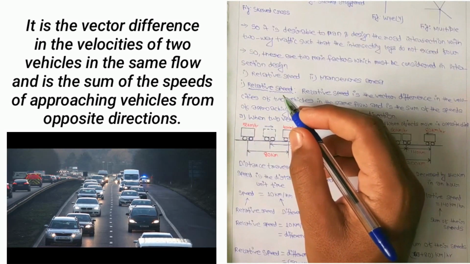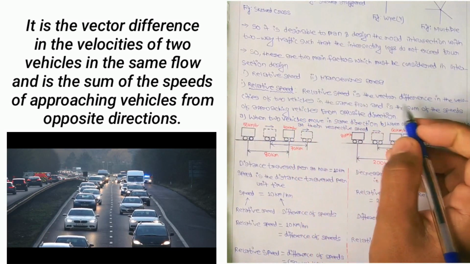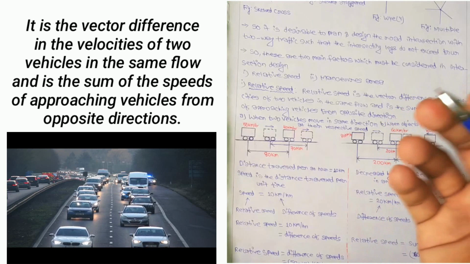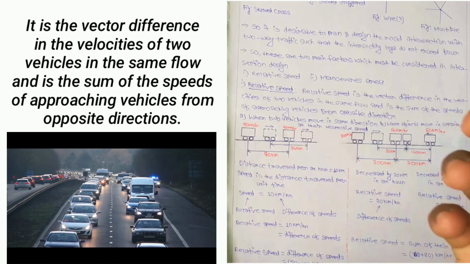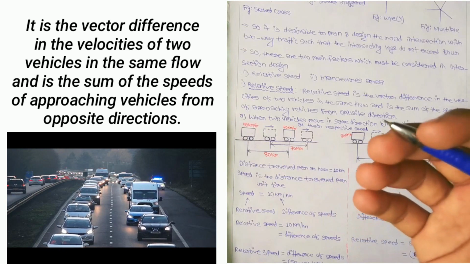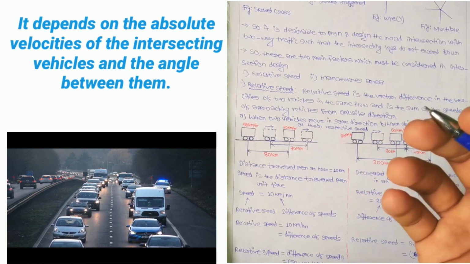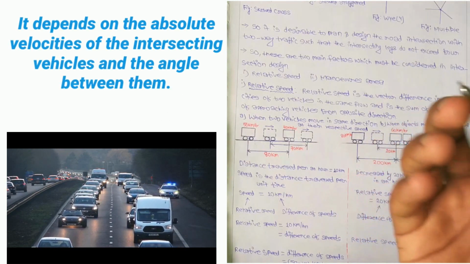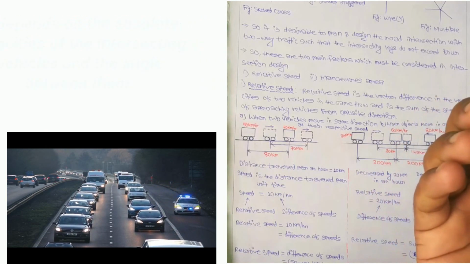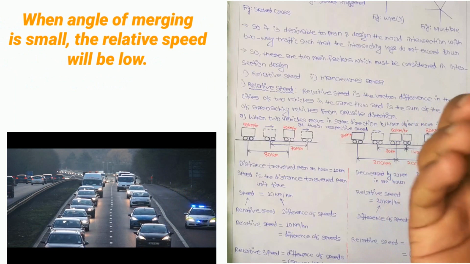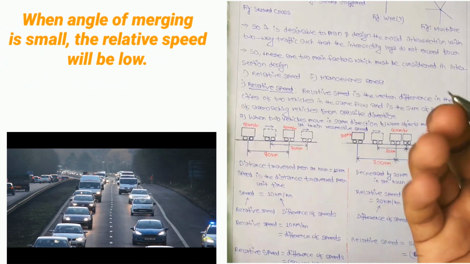So that is the definition of relative speed: the vector difference in the velocities of two vehicles in the same flow, and the sum of the speeds of approaching vehicles from the opposite direction. So relative speed depends on the absolute velocities of the intersecting vehicles and the angle between them. When the angle of merging is small, the relative speed will be low.